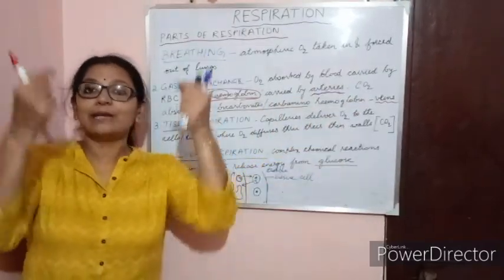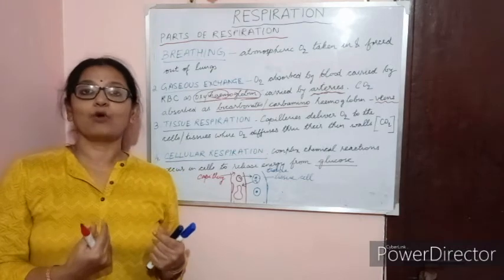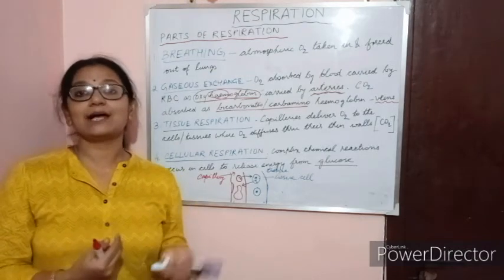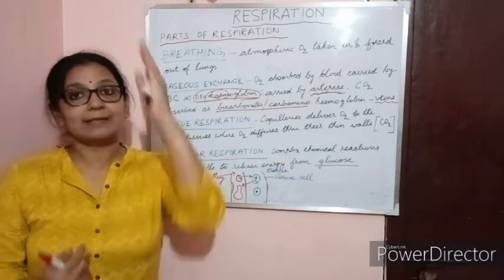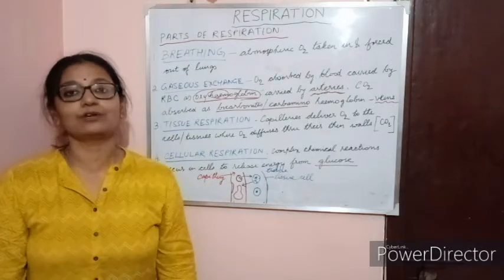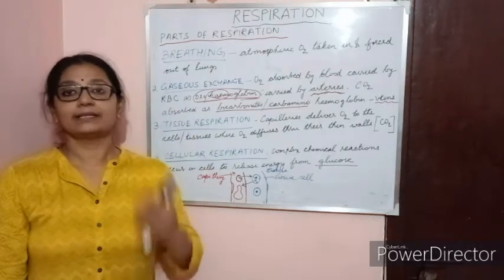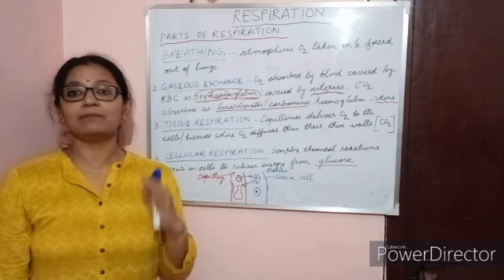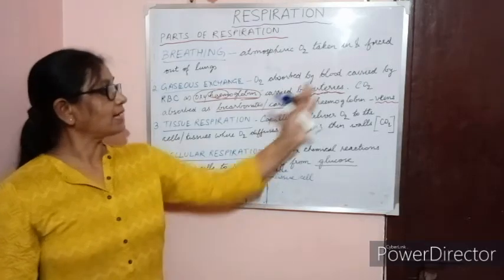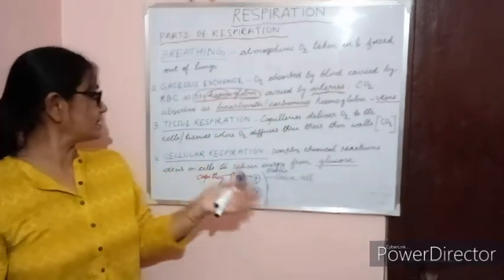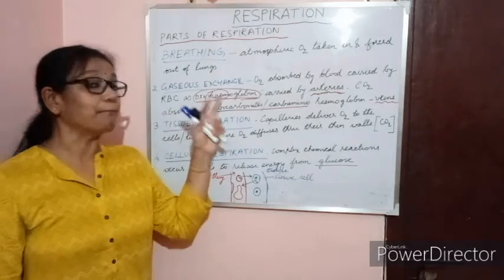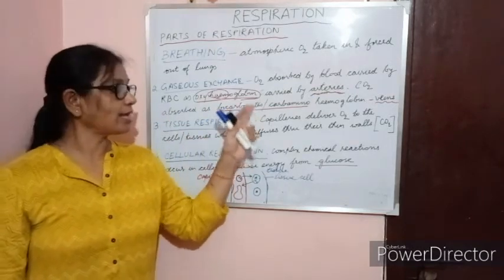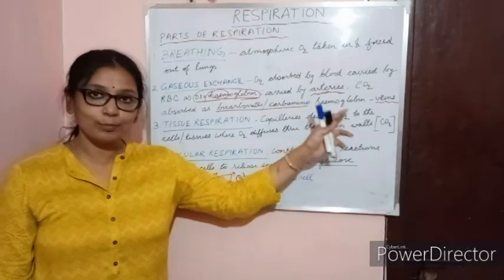There are two types of vessels in our body. One is the artery, which carries the oxygenated blood and supplies it to the whole body, from head to toe. And carbon dioxide, simultaneously, is absorbed as bicarbonates or as carbaminohemoglobin.